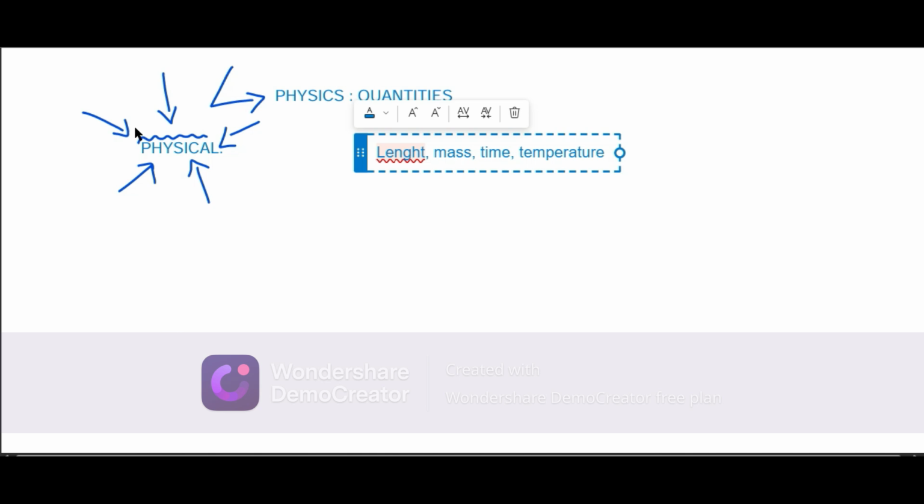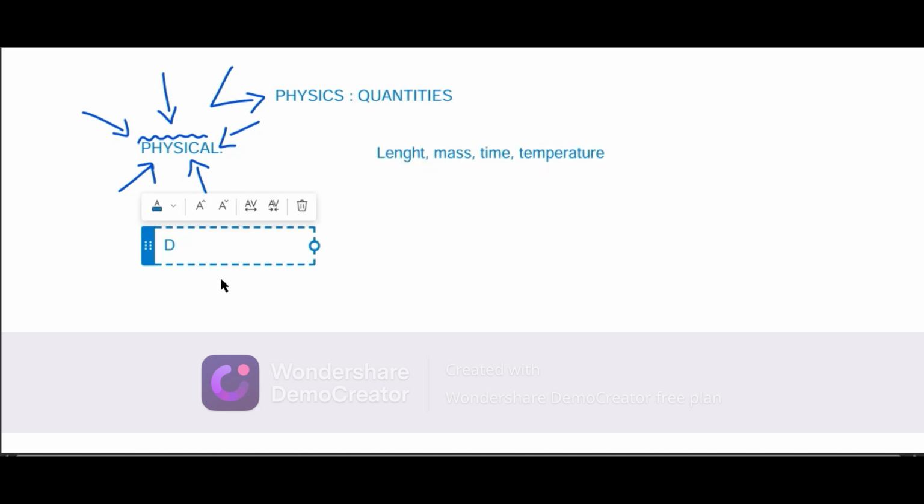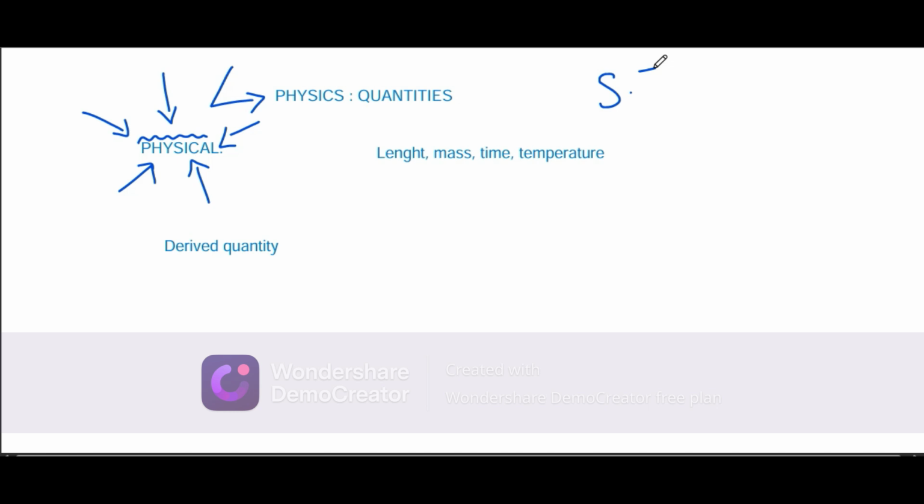Now let me tell you about derived quantity. You can simply say that a standardized form of a physical quantity is known as a derived quantity. Now you might ask me, what is a standardized form of a physical quantity? Let me tell you. Do you know what SI is? You might already know that. This is the so-called standardized form of any unit.